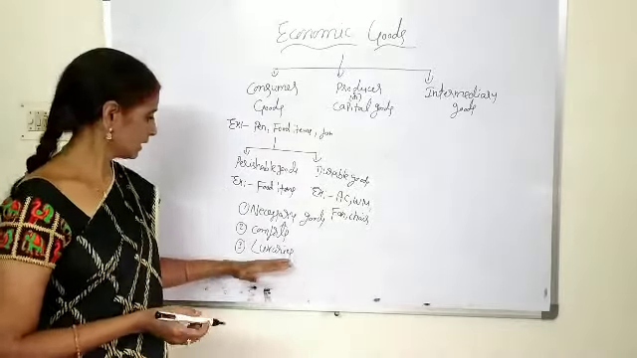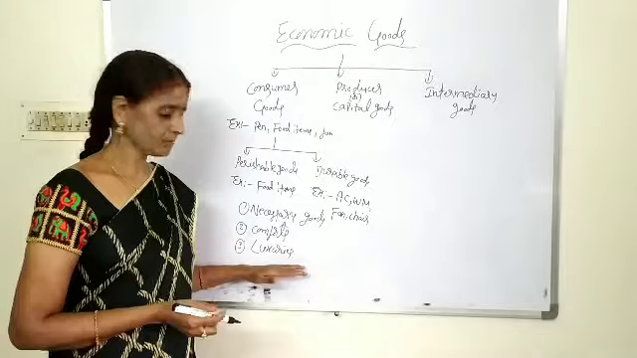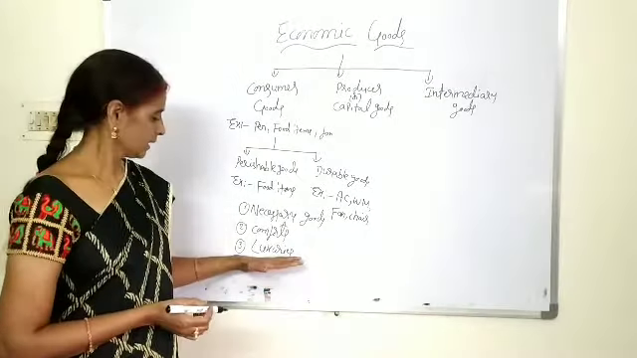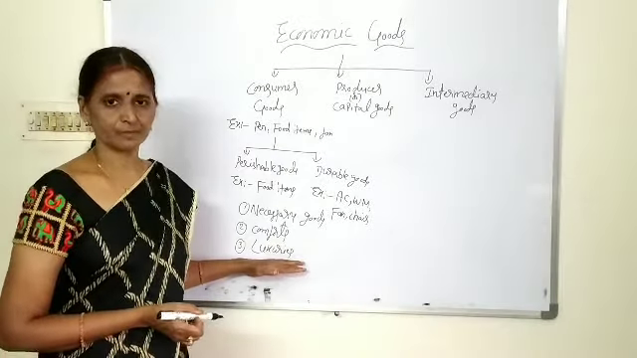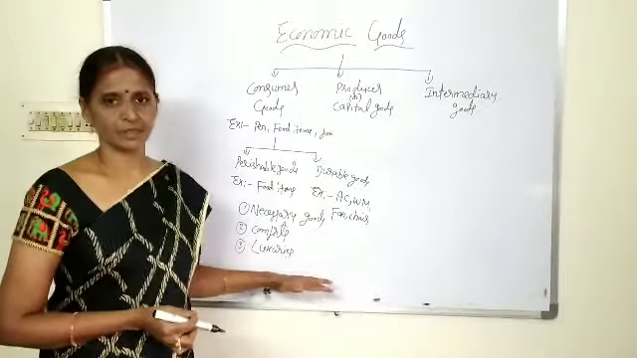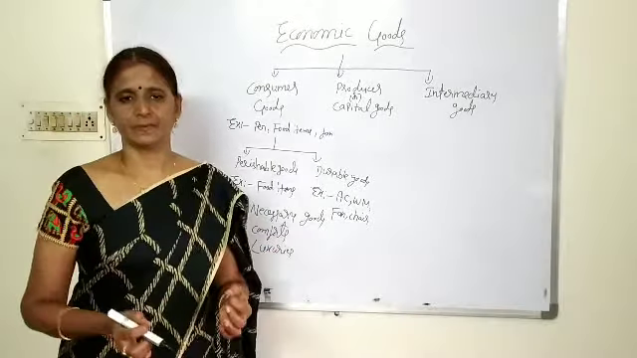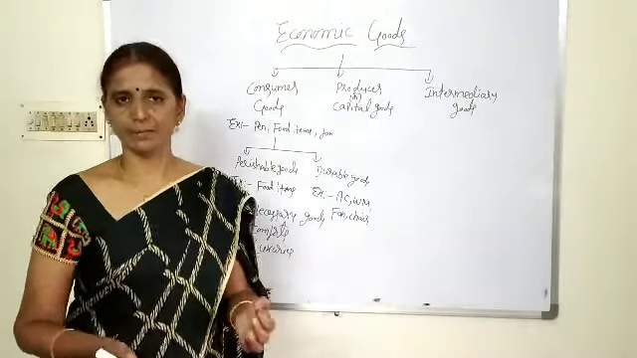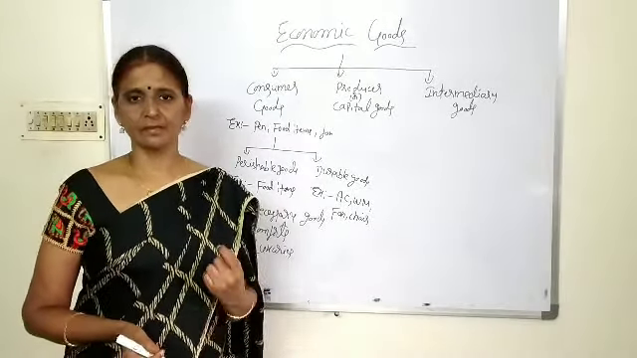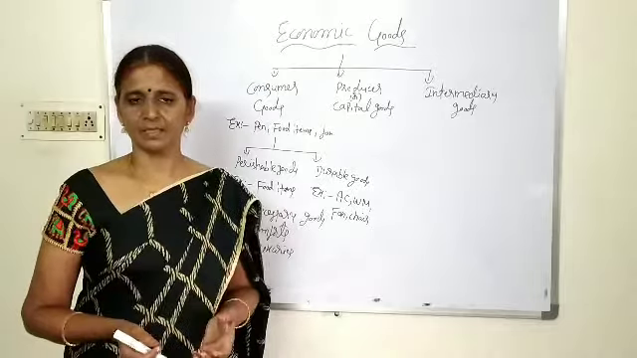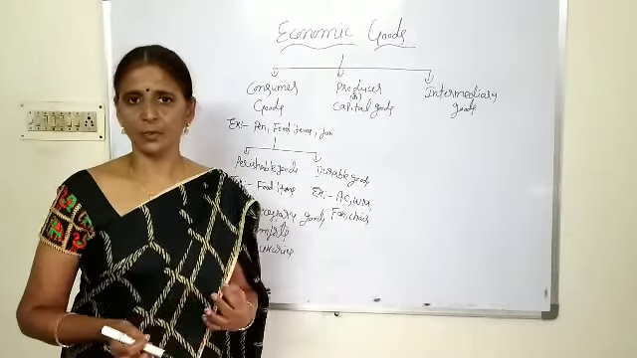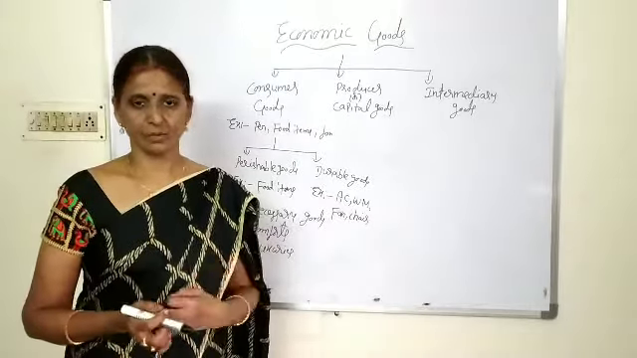And the third category is luxuries. Luxuries are superfluous and expensive. They are neither as important as necessary goods, nor as comforting as comforts. They just give pleasure. For example, by having a BMW car and diamonds, we are able to show our prestige in society. So luxuries are not essential to our life. Without having luxuries also we are able to live, but they give pleasure to us.